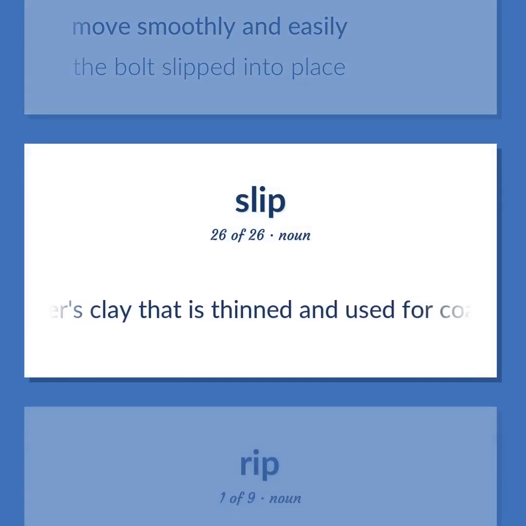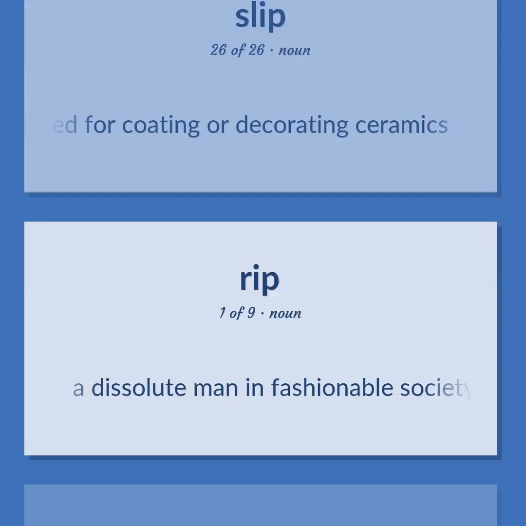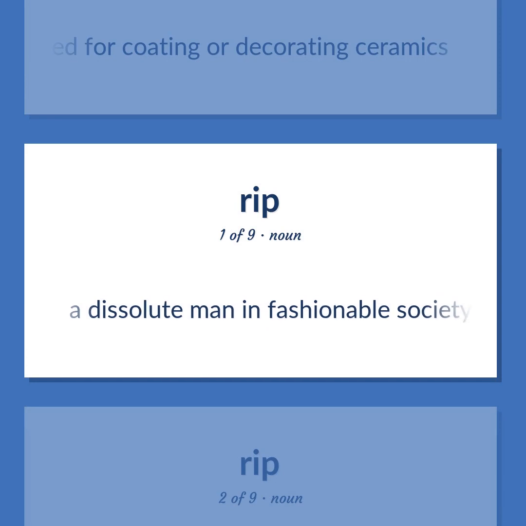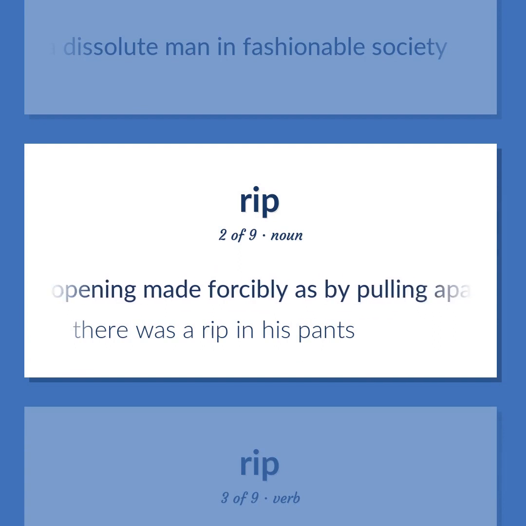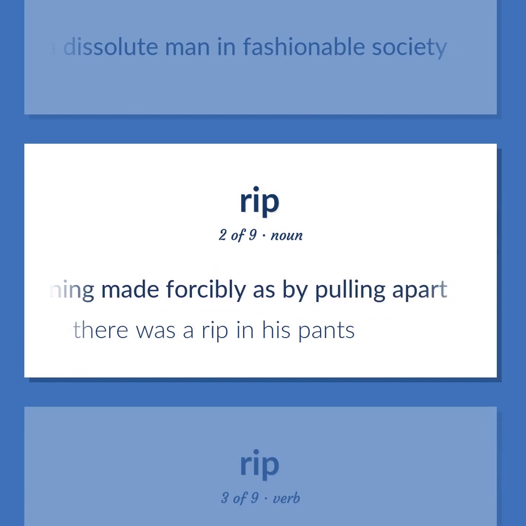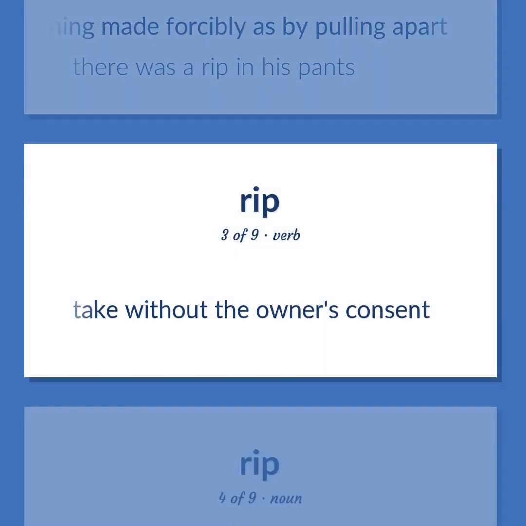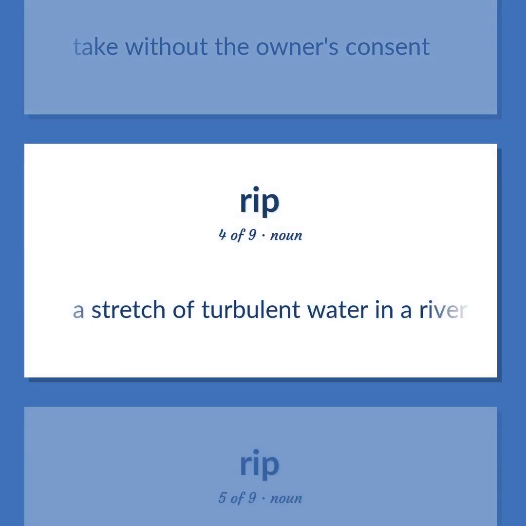Potter's clay that is thinned and used for coating or decorating ceramics. A dissolute man in fashionable society. An opening made forcibly as by pulling apart. There was a rip in his pants. Take without the owner's consent. A stretch of turbulent water in a river or the sea caused by one current flowing into or across another current.